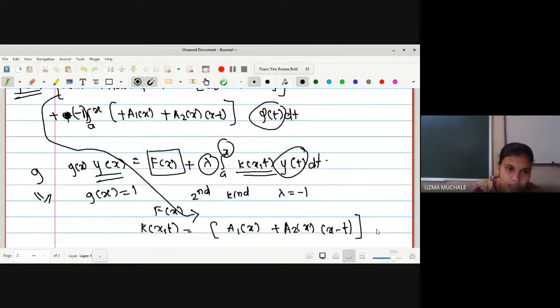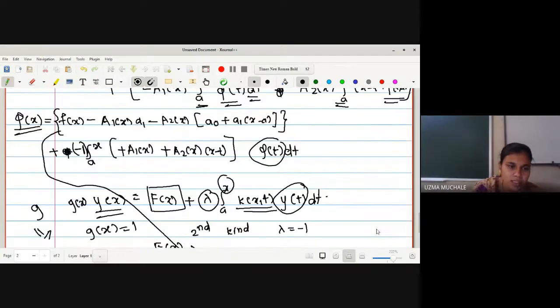And as there is no term after phi of x here, g of x is equal to 1, which means that it is a Volterra integral equation of the second kind with the function capital F of x being this whole bracket, the value of lambda is minus 1, and k of x t is a1 of x plus a2 of x into x minus t. Okay.